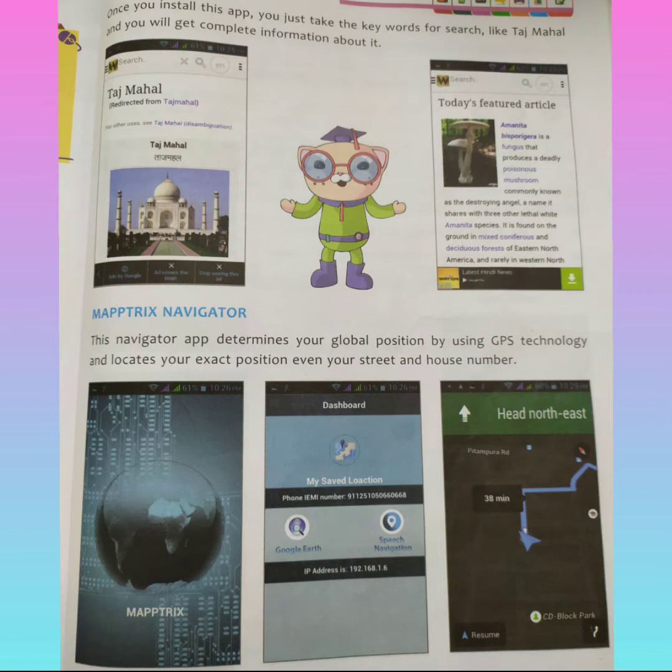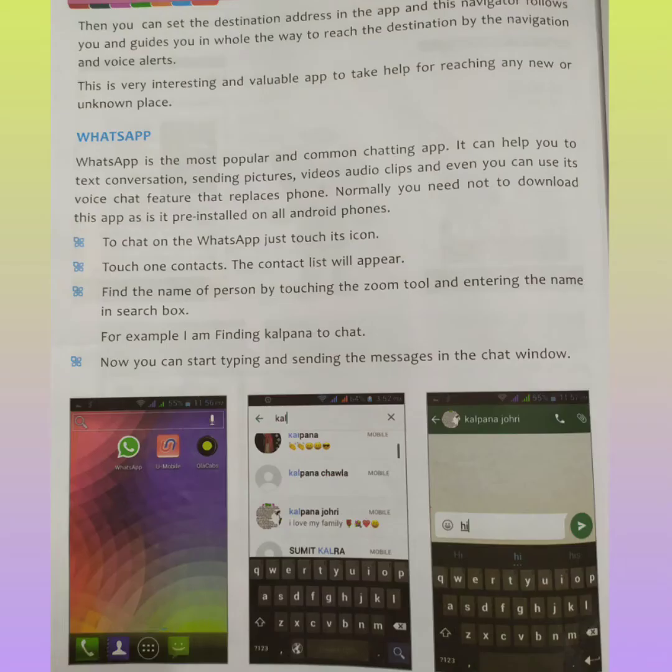Next is Matrix Navigator. This app will provide the exact position of anything you're looking for. It will help you navigate to the exact address with the house number.